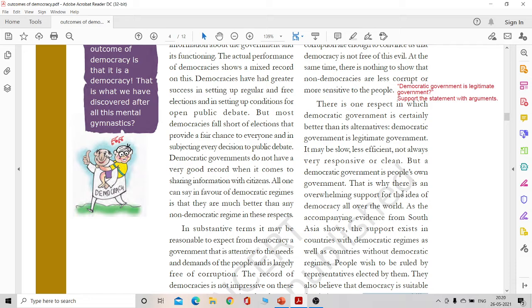The reason a democratic government is called legitimate is that the people are a part of decision making. The people vote and elect the leaders to power. This is what gives the government its legal, rightful, legitimate status, right?